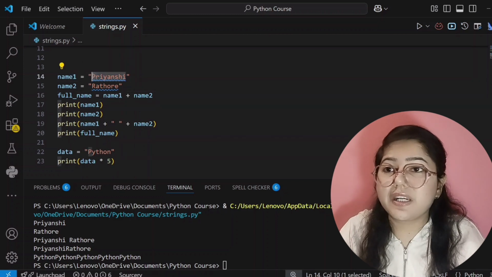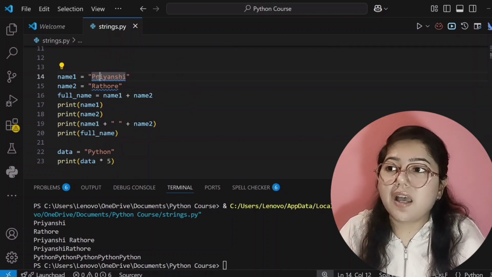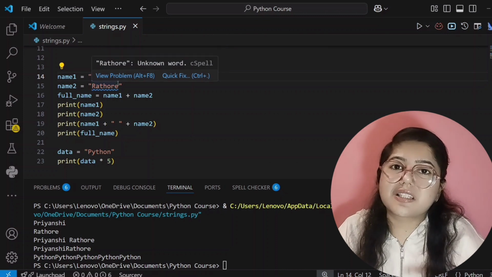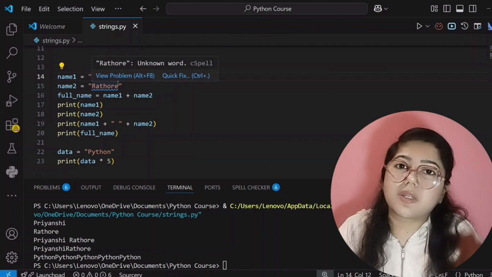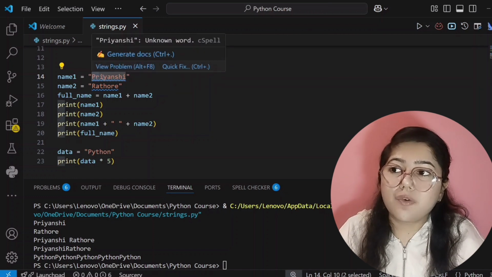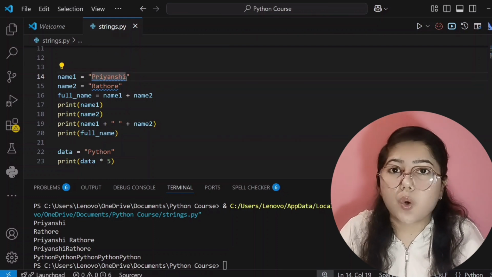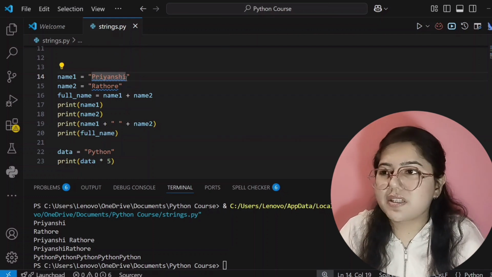So P will have index number 0 because it's starting from 0. Then R will have, you increase that index number by 1. 0 plus 1, that means 1. So R will have 1 index number. Then I will have 2 index number. Then Y will have 3, then 4, then N will have 5, then S will have 6, then H will have 7, and the I will have 8 index number. Okay, so I hope you understood this.